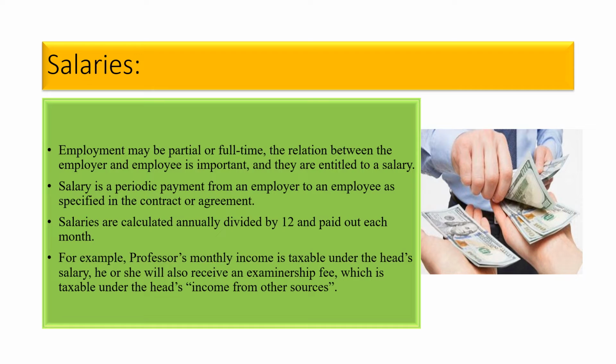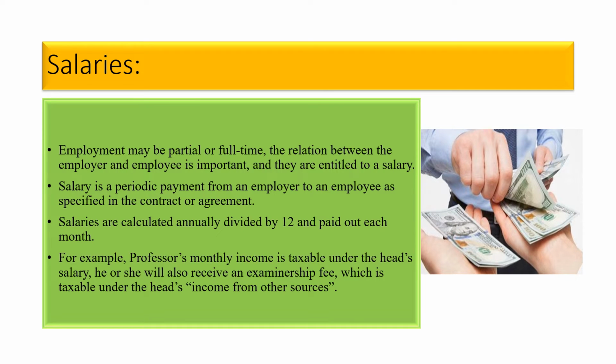Now let's see some examples of what kind of incomes come under salaries. For example, a professor's monthly income is taxable under the head salaries. Then he or she may receive an examinership fee, which is taxable under the head income from other sources.